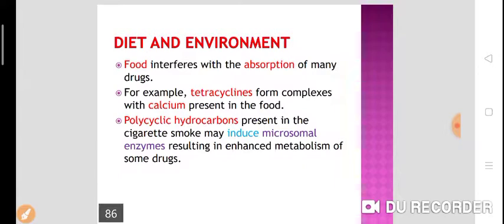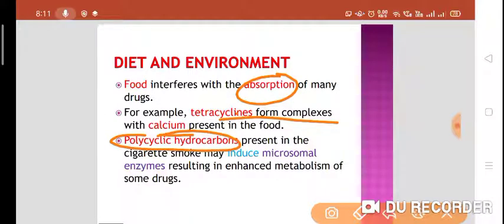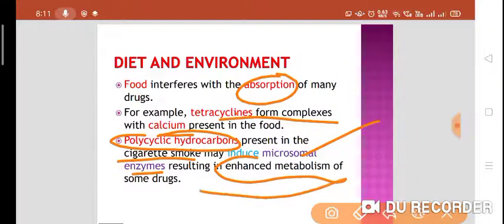Now, the diet and environment. Food interferes with the absorption of many drugs. For example, tetracycline, if given along with milk, and in milk there is the presence of calcium, tetracycline forms complexes with calcium present in the food, so it may interfere with the absorption. Polycyclic hydrocarbon, which is present in cigarette smoke, may induce the microsomal enzymes, so that will enhance the metabolism of some drugs.